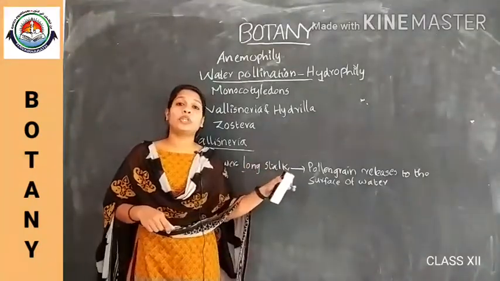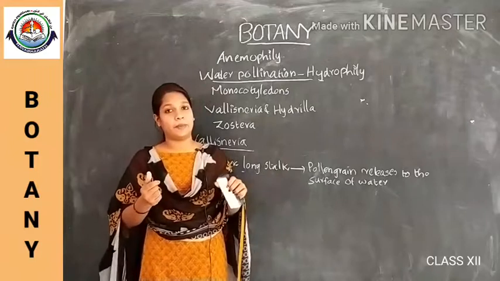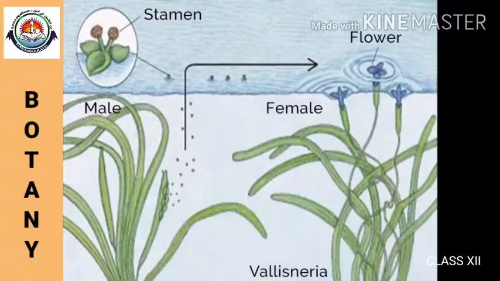Let's have a look at the flower of Vallisneria. This is the picture of the Vallisneria plant. The female flower reaches the surface of water by its long stalk, and the male flowers or pollen grains are released onto the surface of water. They are carried passively by water currents, and some of them eventually reach the female flowers and the stigma.